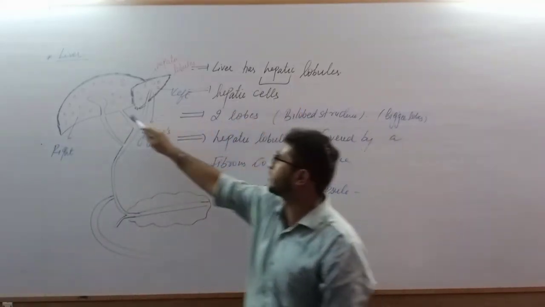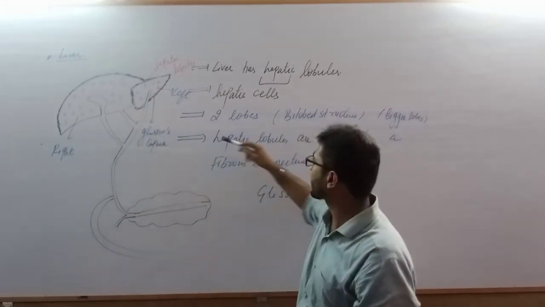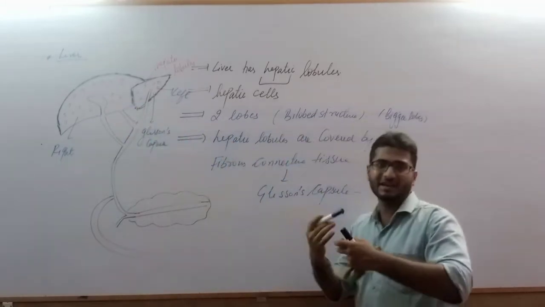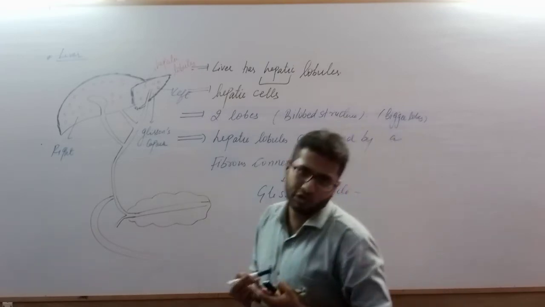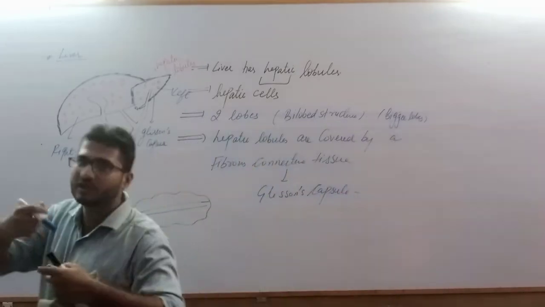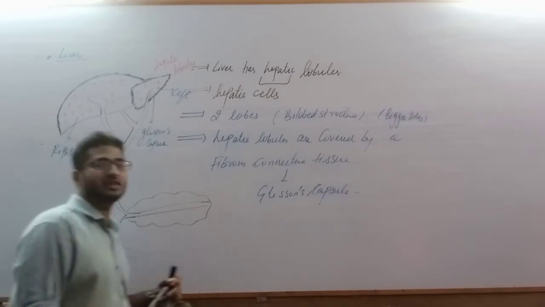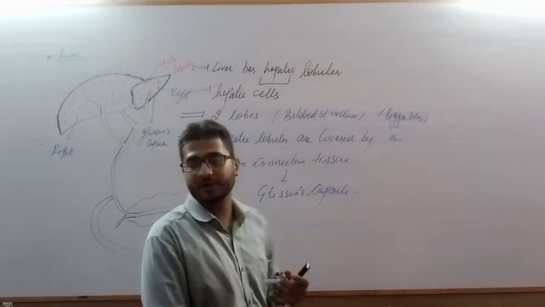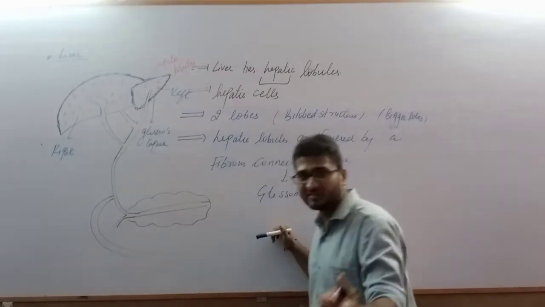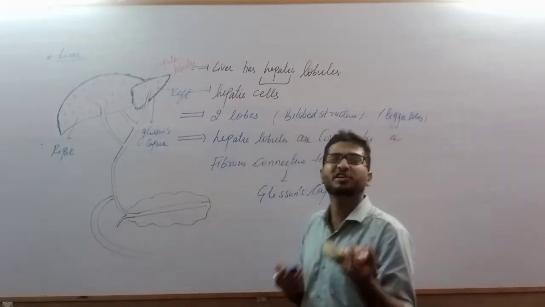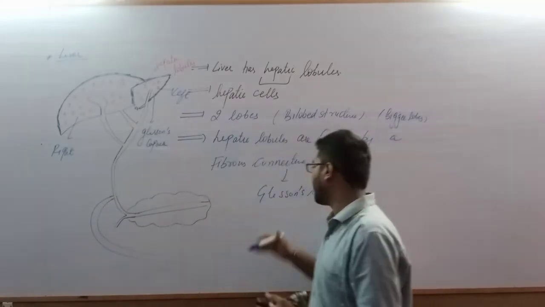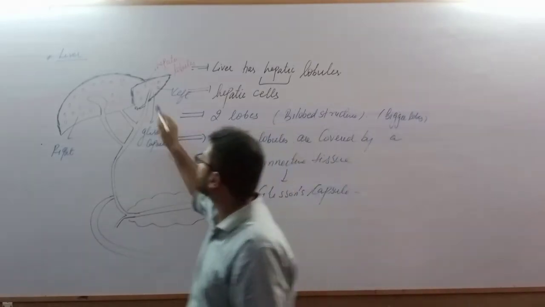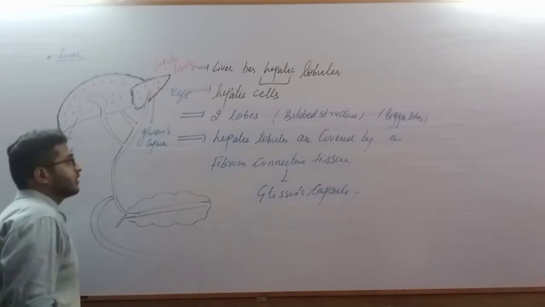So far what we discussed about the liver is that it has hepatic globules. Hepatic globules contain hepatic cells, that are liver cells. Bilobe structure, right lobe as well as left lobe. Actually it is a tetralobe structure, but the two smaller lobes are not visible. We have to lift up the liver to locate these two smaller lobes. And these hepatic globules or cells are covered by a fibrous connective capsule, mainly for protection of the liver, and the capsule is what we call Glisson's capsule. And this is the labeling of Glisson's capsule.